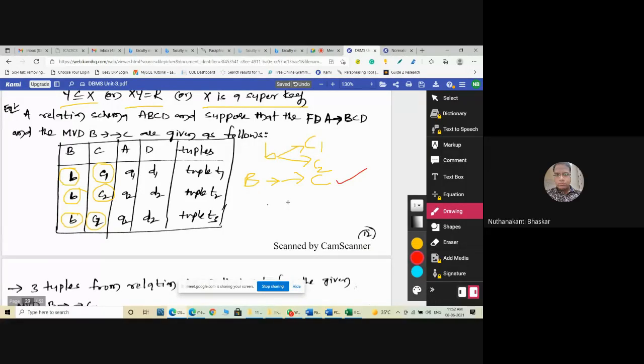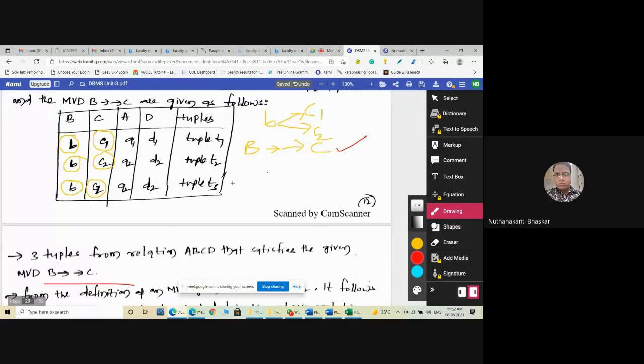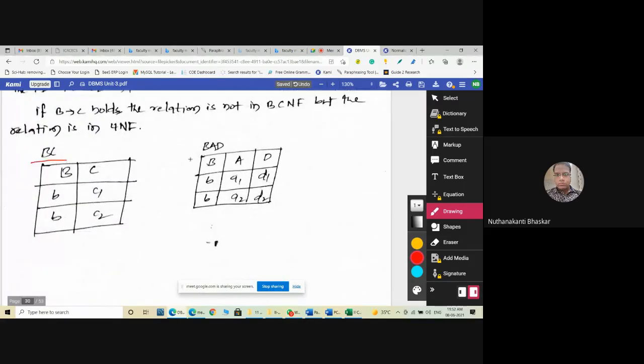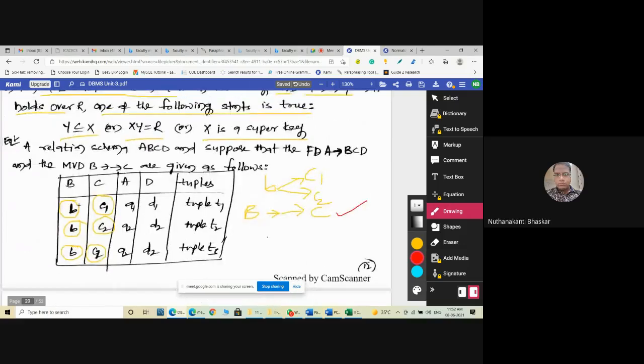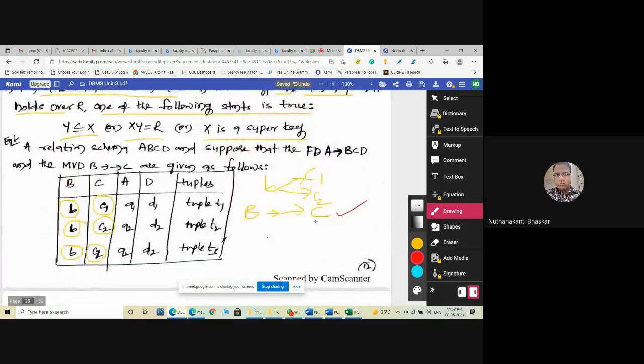So we must decompose this relation into two relations because of the MVD: BC into one relation and BAD into another relation. Are you clear? Here, how many records had we written? 3. But after decomposition, only 2 is enough, here and here. Means we avoided more redundancy because of this decomposition of the relation with the help of fourth normal form. Are you clear?